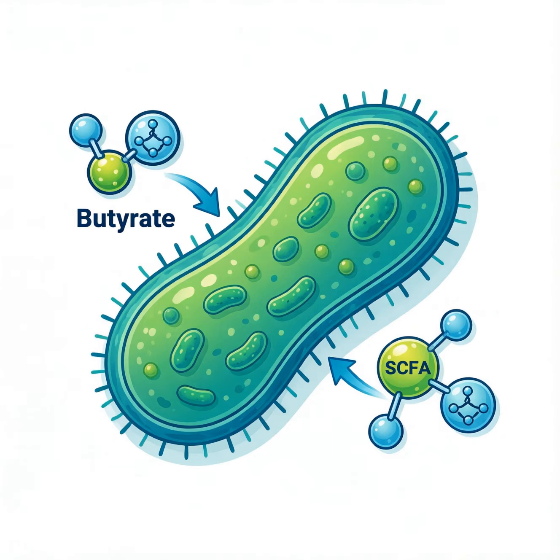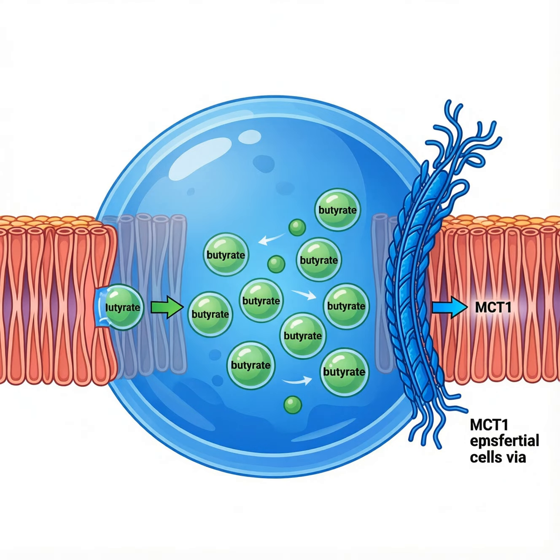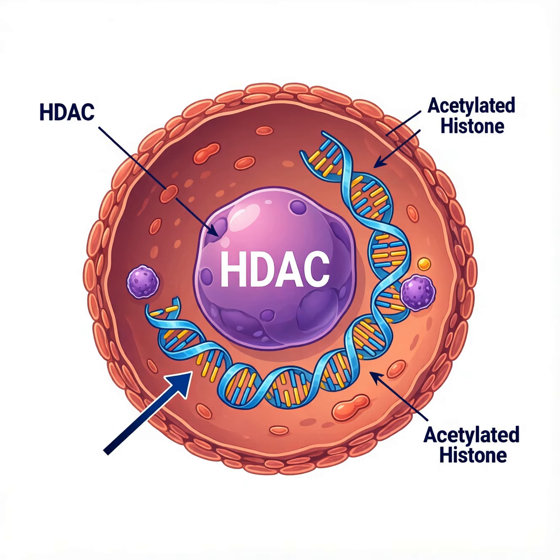The resulting increase in histone acetylation loosens chromatin structure. Looser chromatin allows transcription factors easier access to DNA. Consequently, genes involved in barrier function and immune regulation are upregulated. Secondary bile acids produced by bacteria also target epigenetic enzymes. They can modulate methyltransferases, altering DNA methylation patterns. These epigenetic changes illustrate how microbial metabolites shape host gene expression.